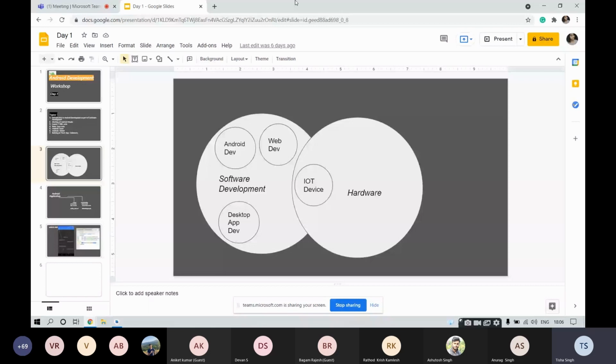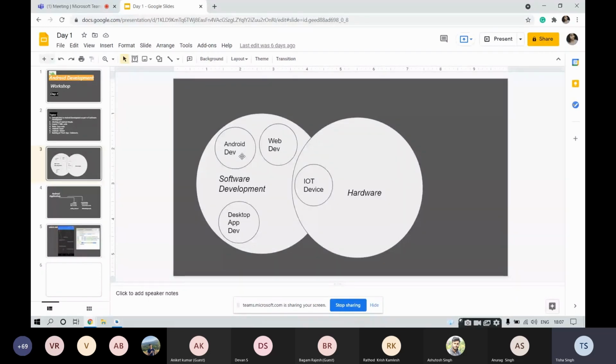Then under the domain of software development, depending on the platforms, we have Android development, web development, desktop app development. Fine. Now hardware is again another domain entirely different from software development, but yes, we do have something in the intersection of software development and hardware development, that is the IoT device. So it is again another factor. What we will be dealing with will be Android development, which is very, very significant in today's era. Any business that begins has its website, no doubt, but in order to make applications handy, we make use of Android development, right? So that was pretty much about it. Then comes Android application.